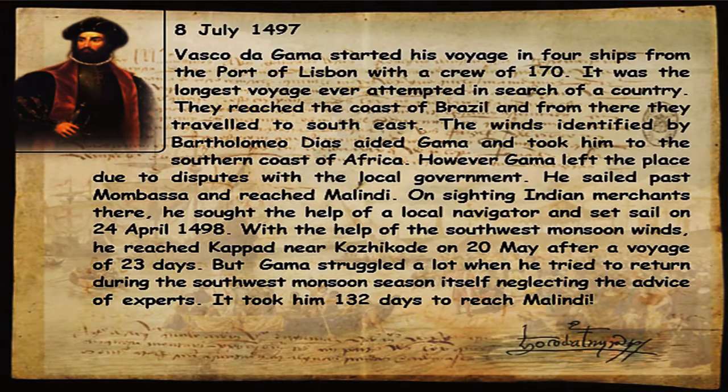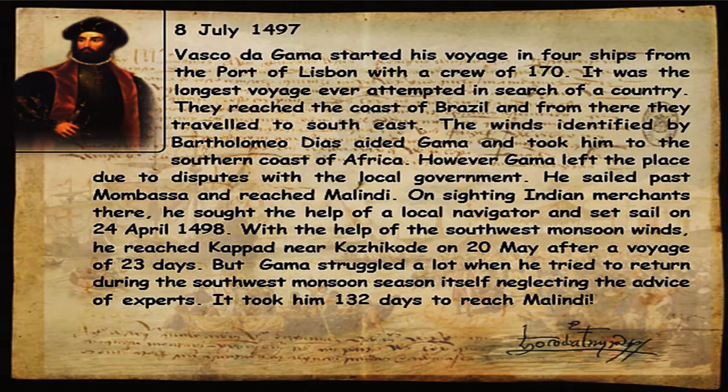8 July 1497, Vasco da Gama started his voyage in 4 ships from the port of Lisbon with a crew of 170. It was the longest voyage ever attempted in search of a country. They reached the coast of Brazil, and from there they traveled to the southeast. The winds identified by Bartolomeu Dias aided Gama and took him to the southern coast of Africa.